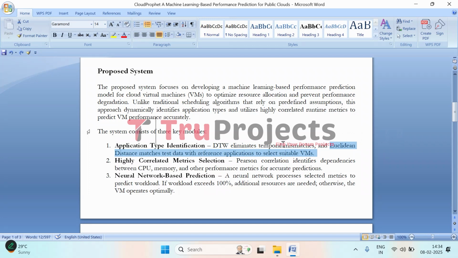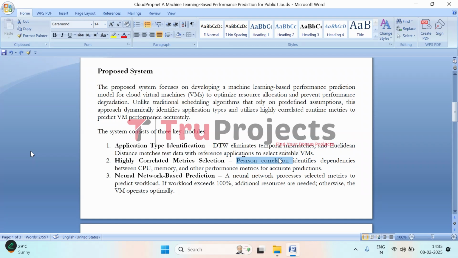Then comes highly correlated metric selection. In this step, not all performance metrics have the same level of importance. Some are more relevant than others when it comes to predicting VM performance. To identify the most useful metrics, the system applies Pearson correlation.